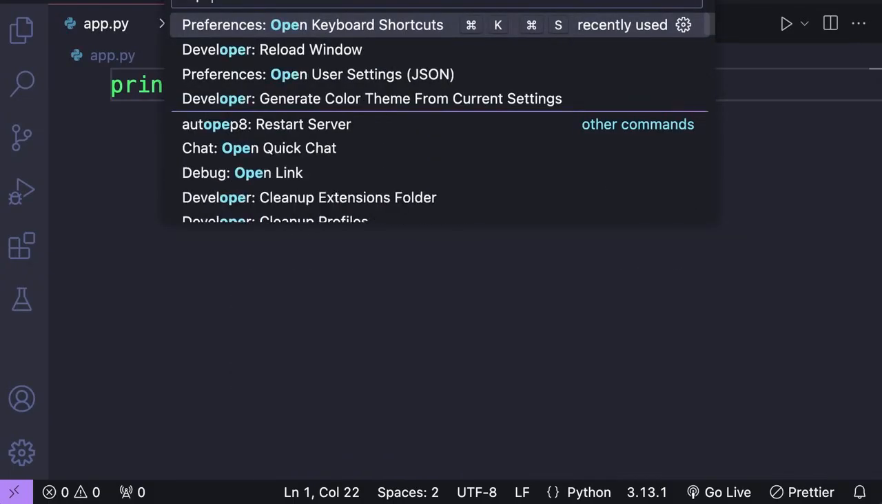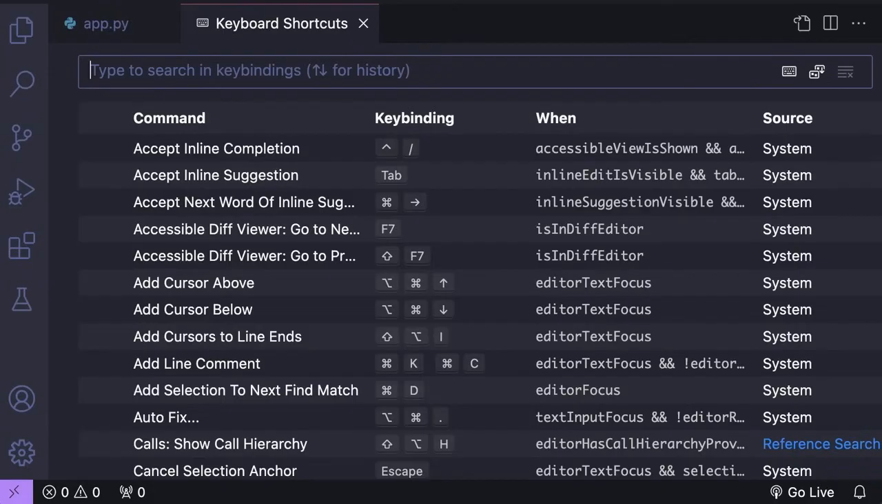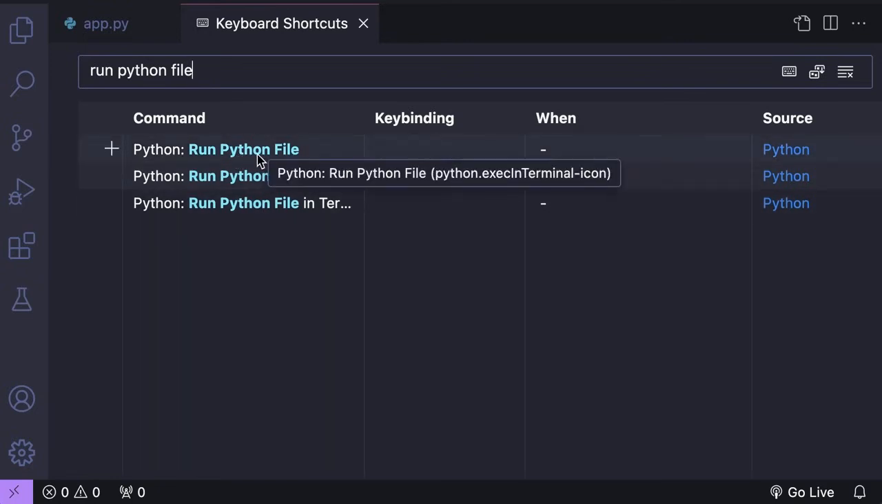Here we search for Open Keyboard Shortcuts. Look, we have this command up here. Now on this window, we can see all the commands in VS Code and the shortcuts associated with them. Here in the search bar, search for Run Python File. Okay, so this is the command that is associated with the play button. As you can see, we don't currently have any key bindings or shortcuts here.